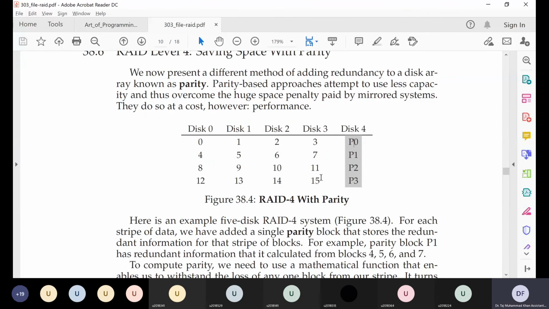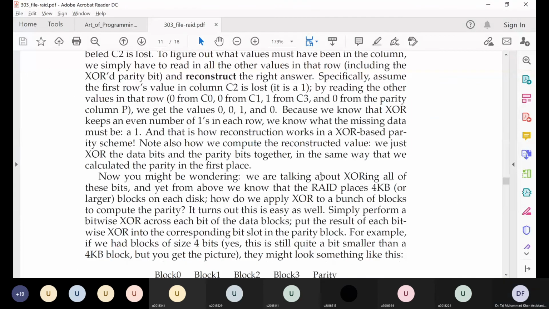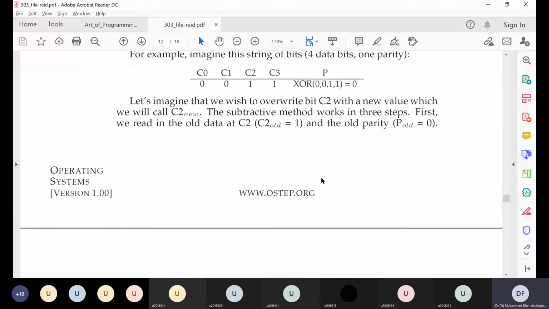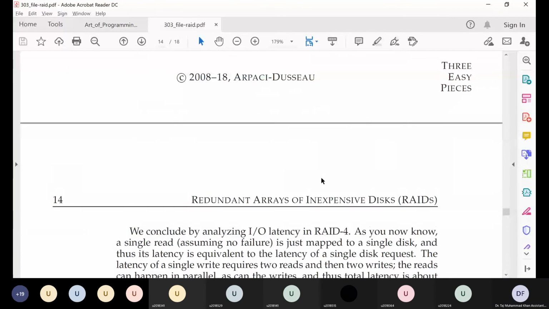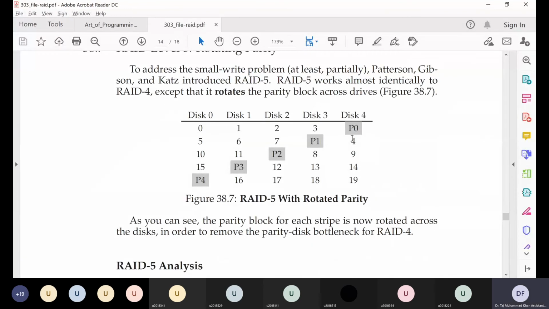Here, if we spread out the parity across different disks, then it is possible to have different data requests, and their parities can be read in parallel, because parity is also on different disks.